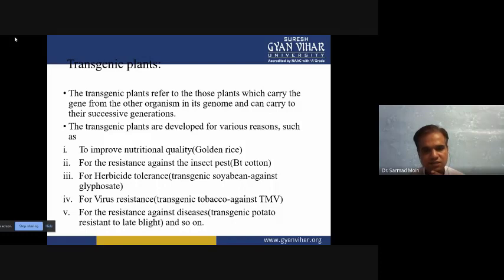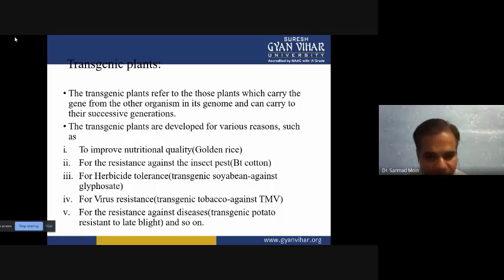Like that, we produced transgenic soybean against glyphosate, and glyphosate is a herbicide. This soybean variety is herbicide resistant. When we spray glyphosate in the field, the transgenic soybean keeps growing and is not affected by the glyphosate, but the other weeds growing with it die. So it is a very good example of herbicide tolerant varieties.